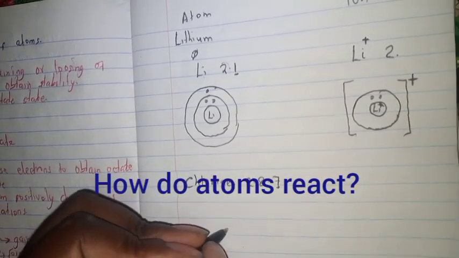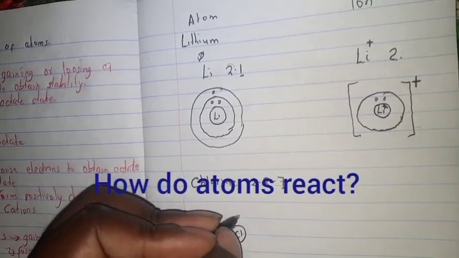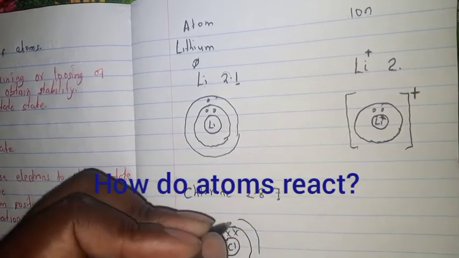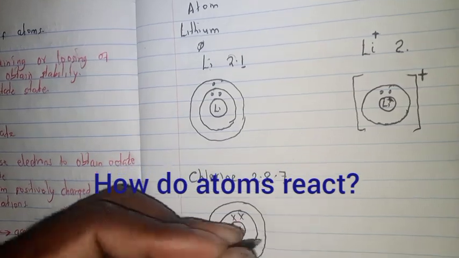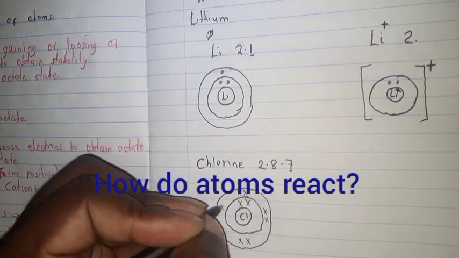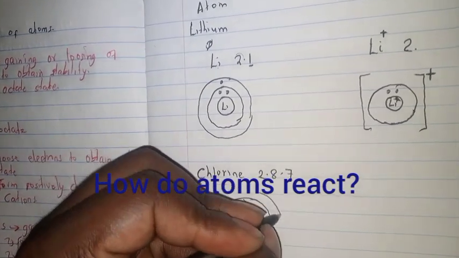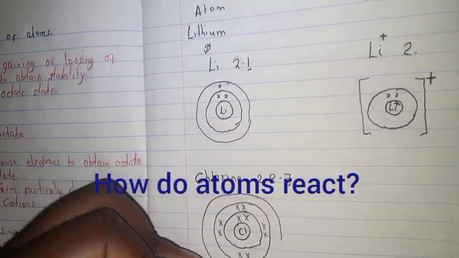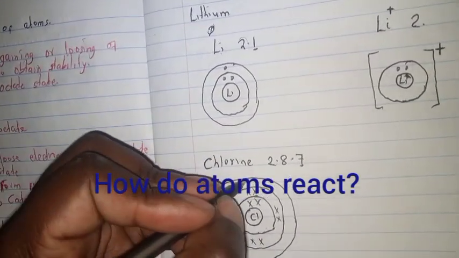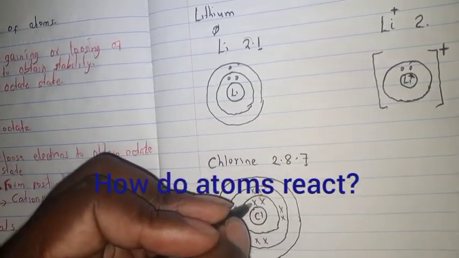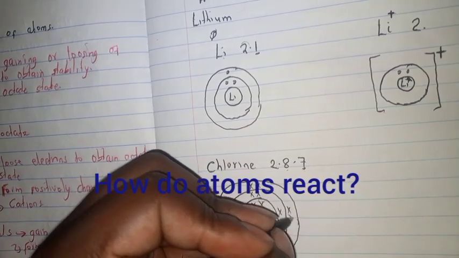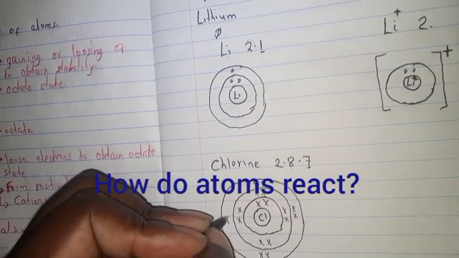Therefore, if we draw for chlorine, chlorine will be having the first one with 2, the second one with 8, and then the third one here, this one is 2 8, and then the third one has 7, so we have 1 2 3 4 5 6 and then 7.